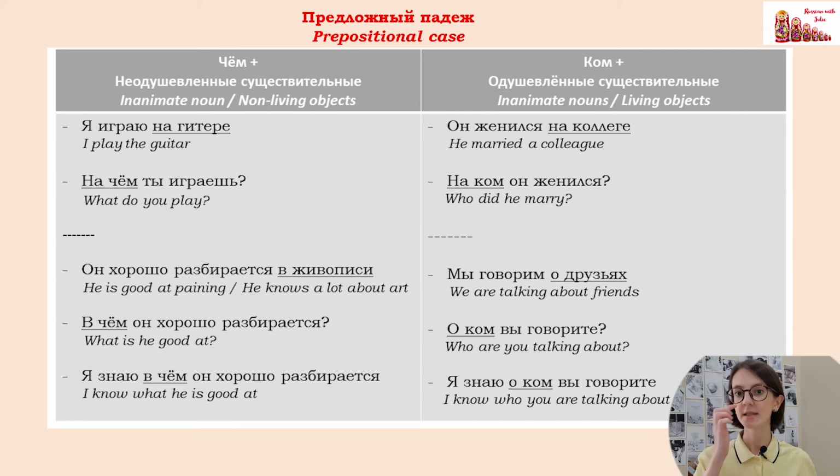Next case is prepositional case, предложный падеж. Что in prepositional case will be чем? Кто in prepositional case will be ком? Например, я играю на гитаре. На чем ты играешь? We use after the verb играть на plus musical instrument in prepositional case. That's why we ask the question на чем ты играешь?